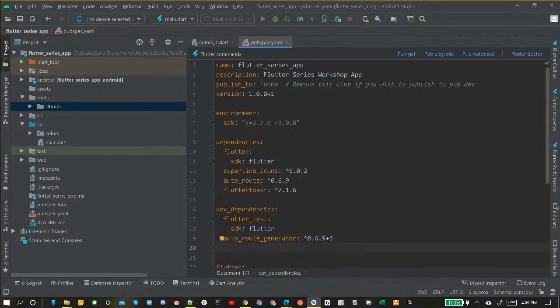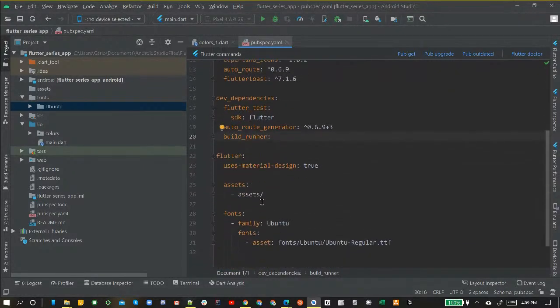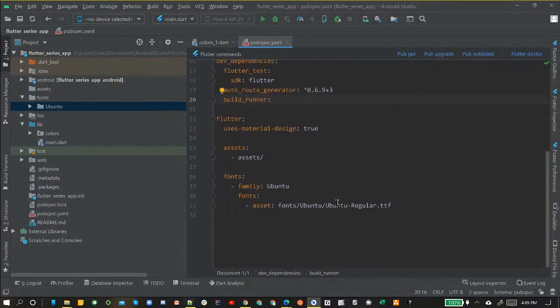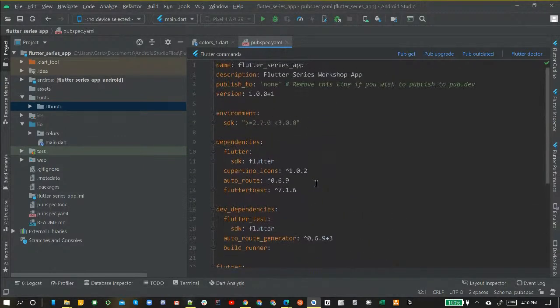Next, we're going to press enter and we're just going to type in build_runner, colon. And for that one, we're not going to do anything. We just want to bring in the build runner because we're going to be needing that for our AutoRoute code generator. So if you've made it this far, then you've definitely got most of your pubspec configuration set up. And I say most because we have one more step to do, which is bring all this stuff into our app.